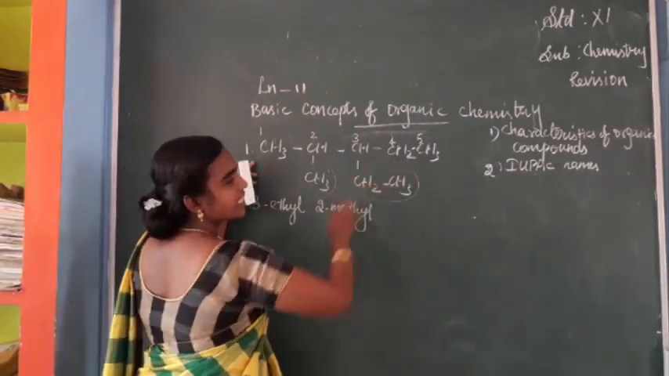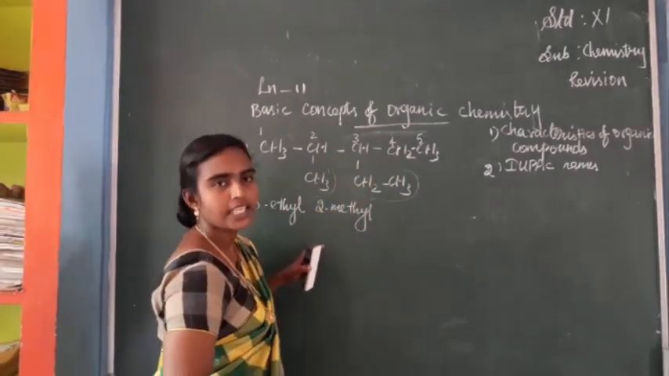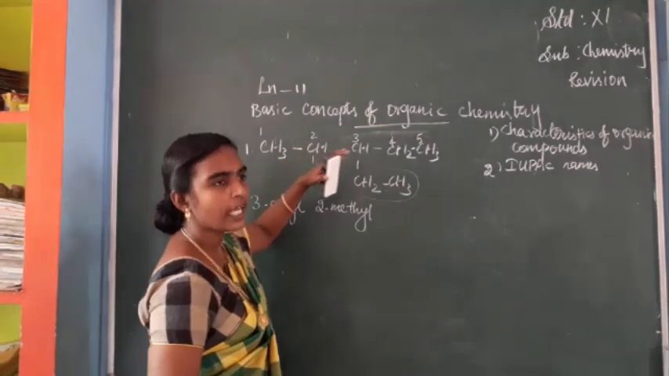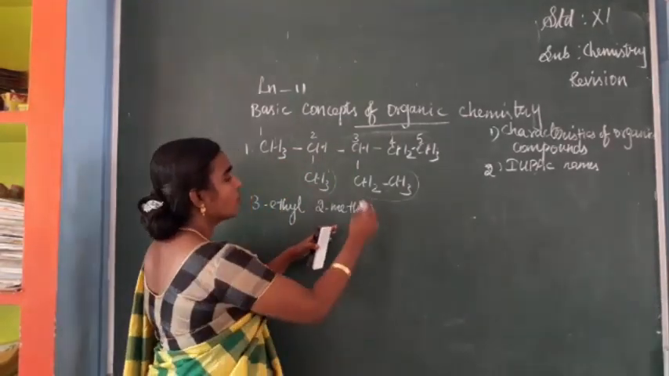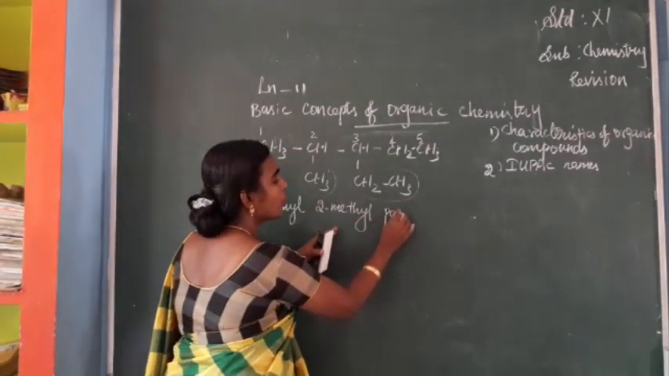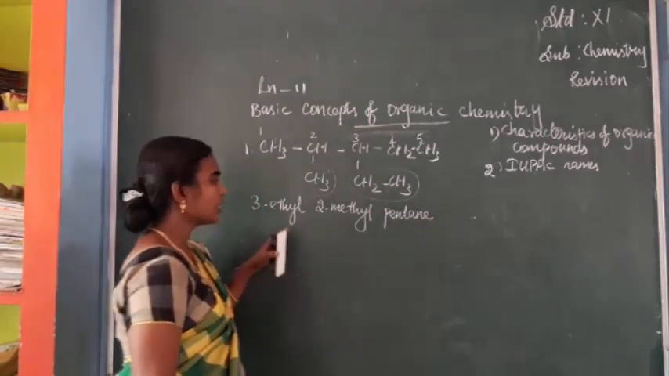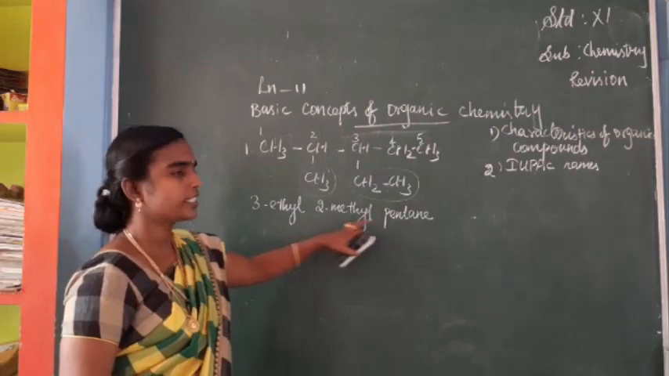Afterwards, consider this chain. How many carbons are there? 5 carbons are there. So methane, ethane, propane, butane and pentane, isn't it? There is no double bond, only single bonds. So the name of this compound is 3-ethyl-2-methylpentane.